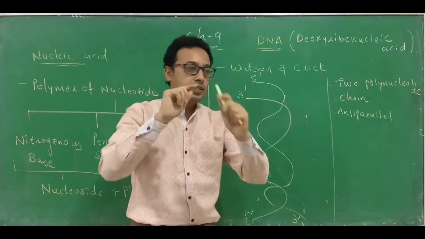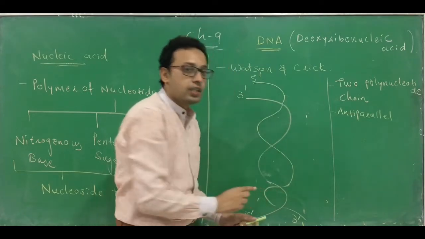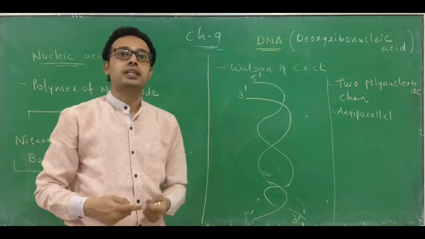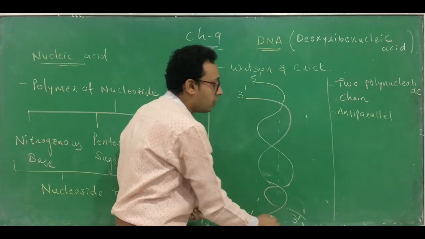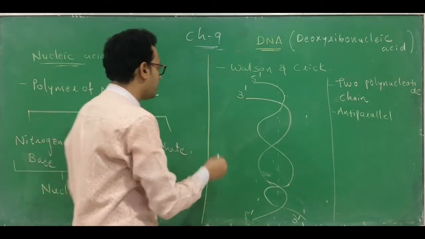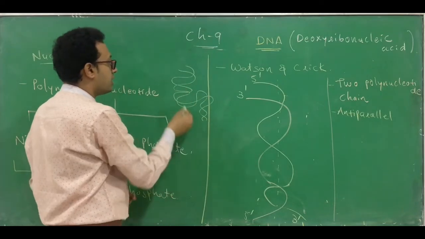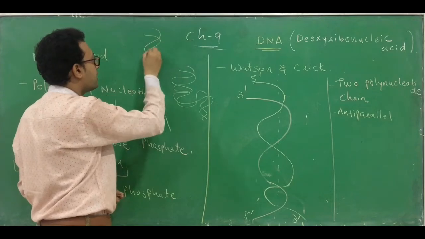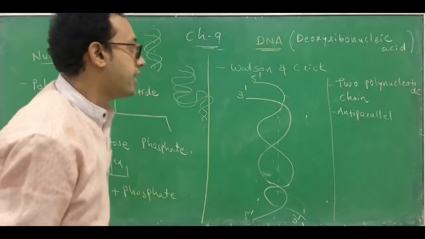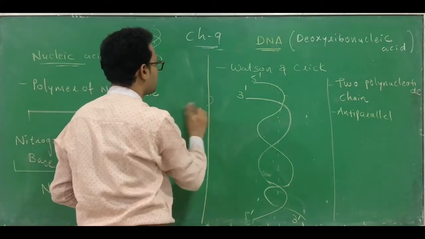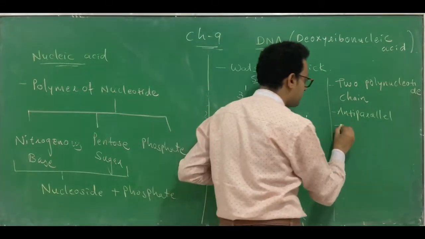Even they are not straight, they are twisting around each other. You can see they are twisting around each other. They are twisted around each other and form a helix like structure, and they are twisting around a single axis. It is not twisting like this; such kind of twisting you cannot find. They are twisting around a single axis. The axis remains the same. So they form a helical structure.